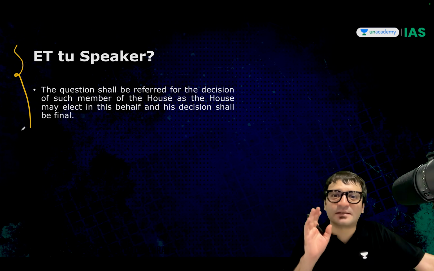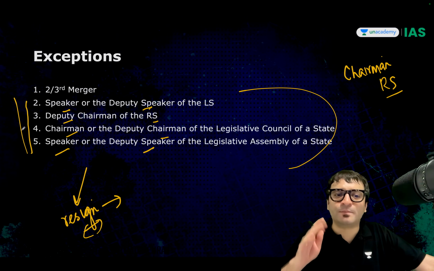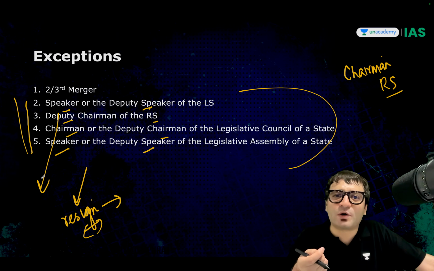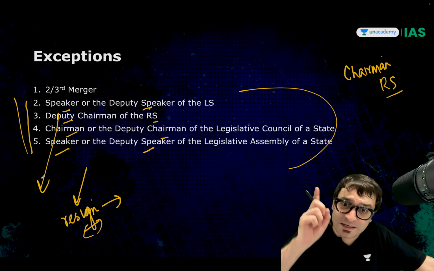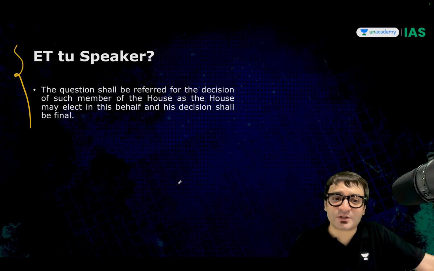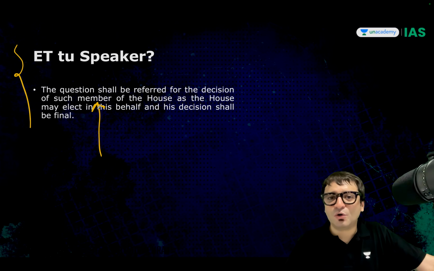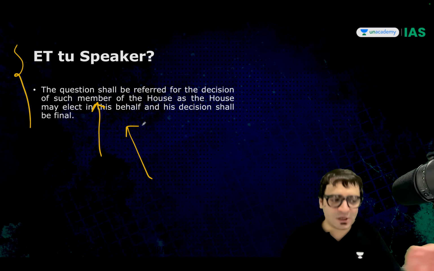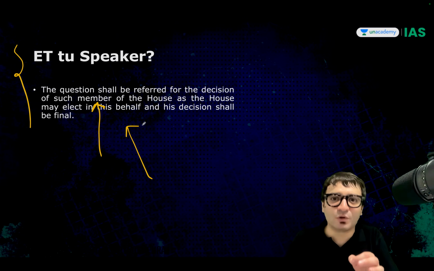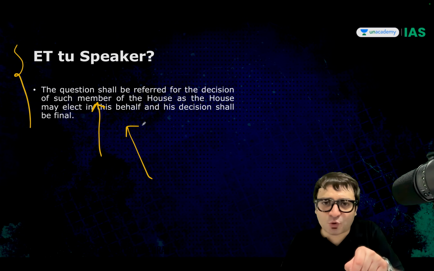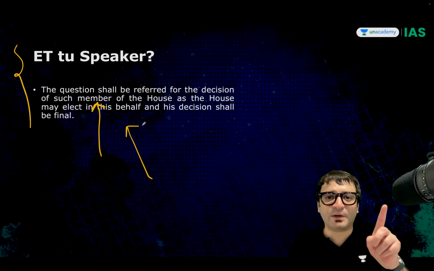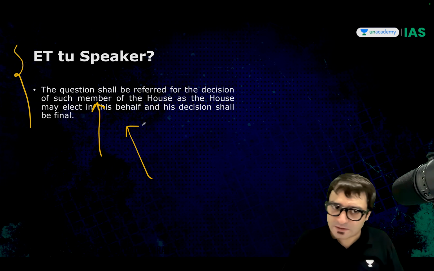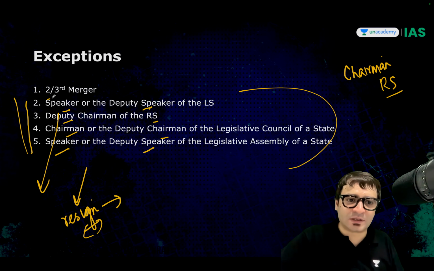This is where normally there is a confusion. Students assume that since an exception is mentioned for the Speaker, the Speaker cannot be disqualified under anti-defection law. But Speaker can be. But then who will take that decision? Any member who is chosen by the House for this particular purpose. That means in that case, Lok Sabha will choose a member of the Lok Sabha to decide just this question, whether the speaker should be disqualified under anti-defection law or not. Clear? But sir, what is this two-third merger?